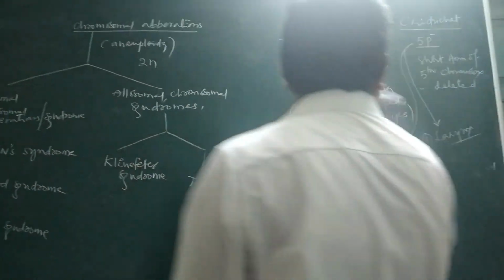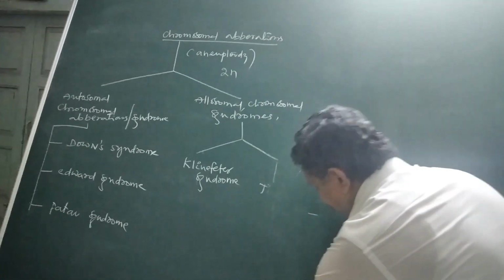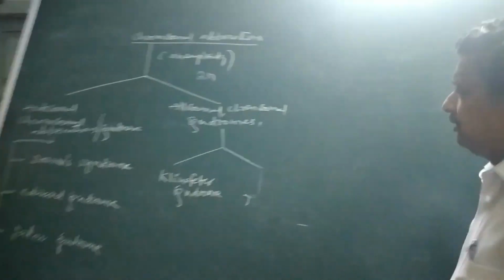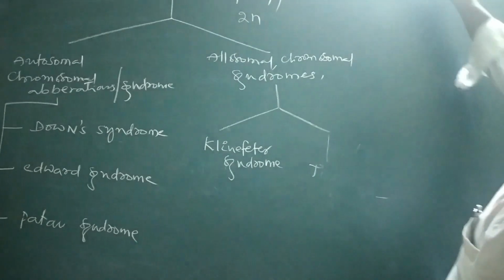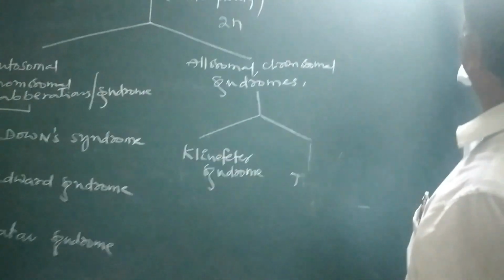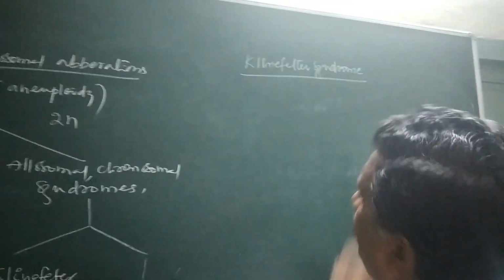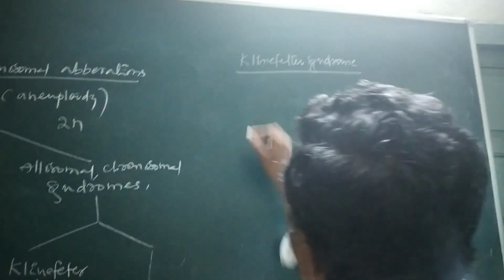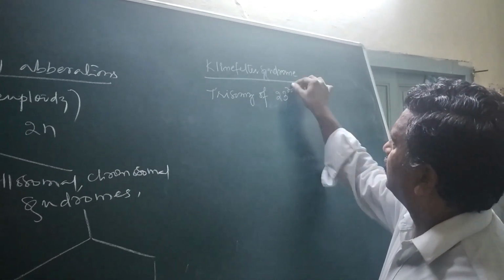Now, after this, the next one: some autosomal, allosomal chromosomal syndromes are there. Allosomal chromosomal syndromes. One is Klinefelter syndrome. Klinefelter syndrome is here also a trisomy, of the 23rd chromosome.